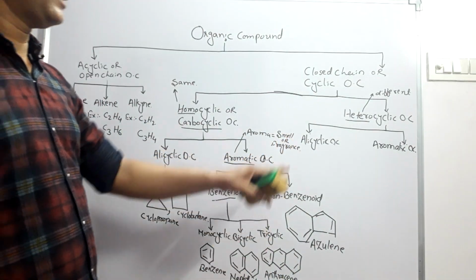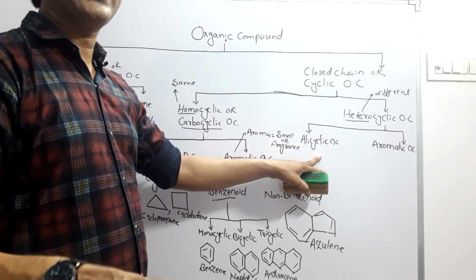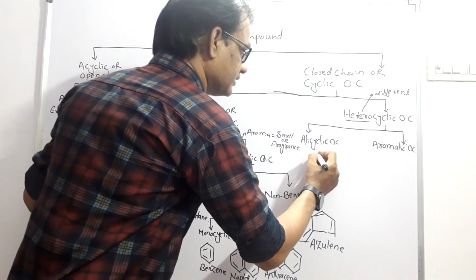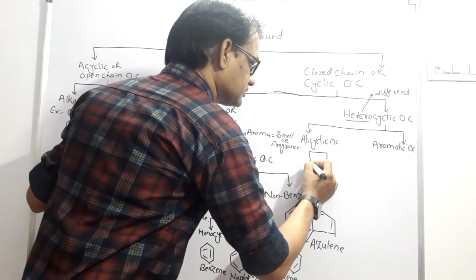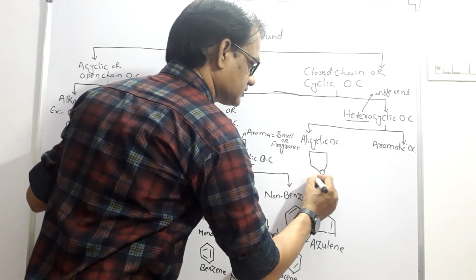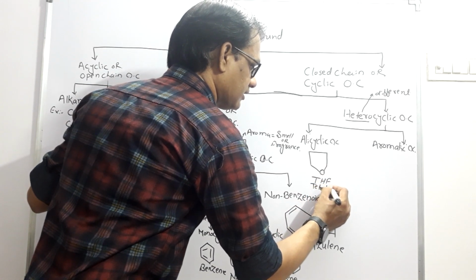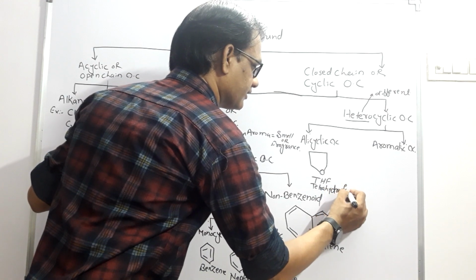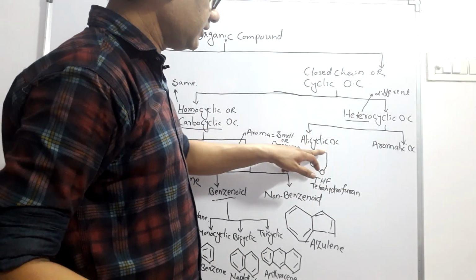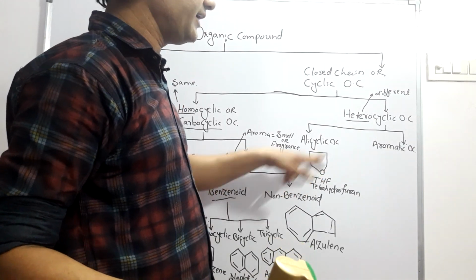Alicyclic means it is not aromatic, but a heteroatom is present in the ring. For example, this is a structure where an oxygen atom is in the ring. This is THF, tetrahydrofuran. This ring is made up of 4 carbon atoms and 1 oxygen atom, which is a heteroatom.